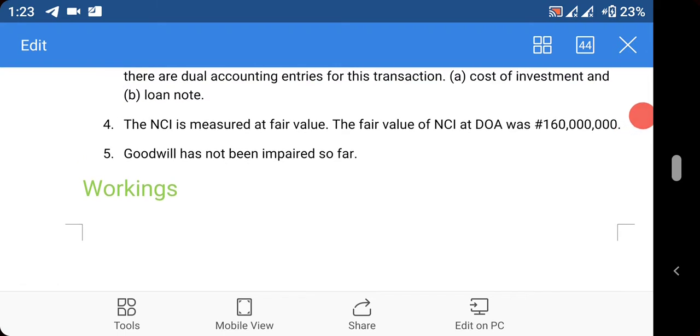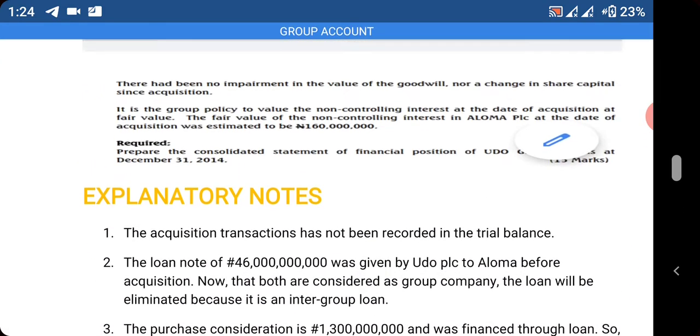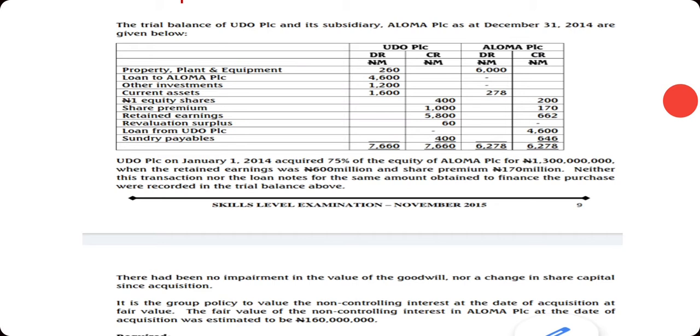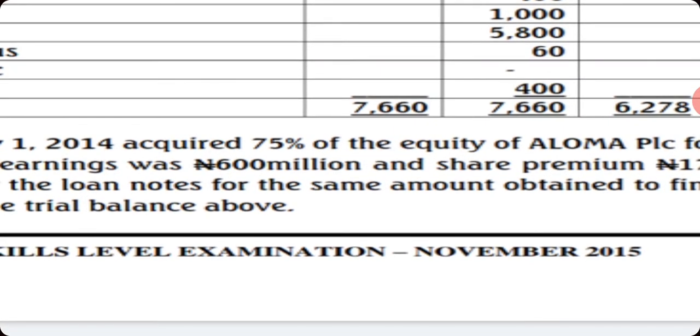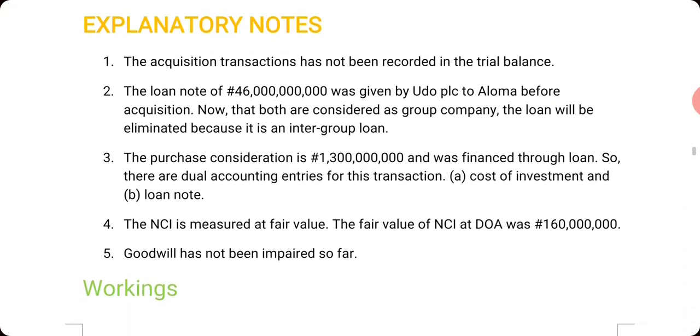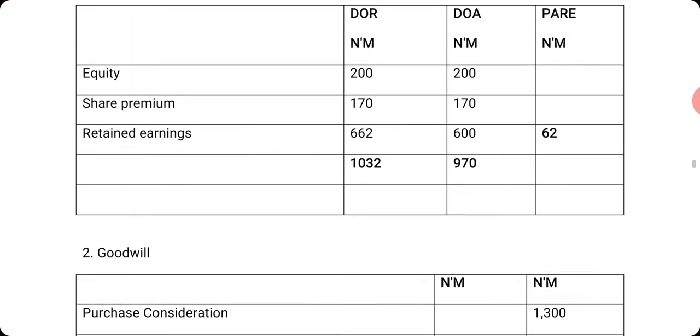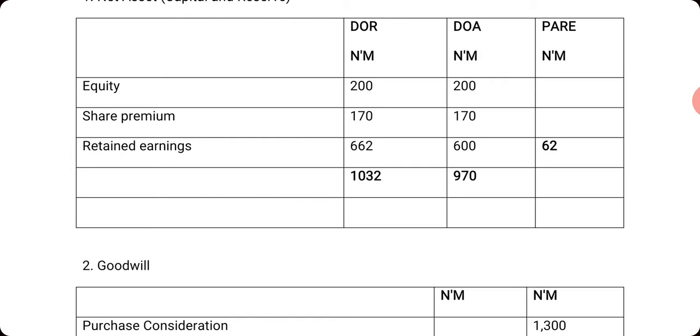You can see it. 662. Look at it here. Now, as at the date that he acquired Aloma, the retained earning is 600. So date of acquisition, the retained earning was 600. Date of reporting, the retained earning was 662. So the difference will give us post acquisition retained earning, which is 62,000.